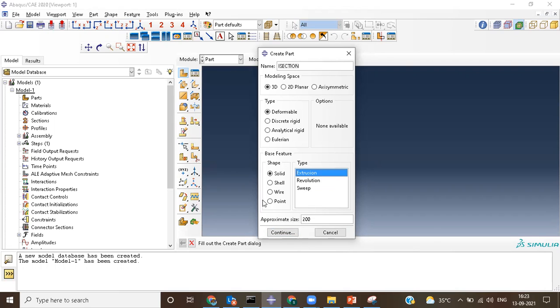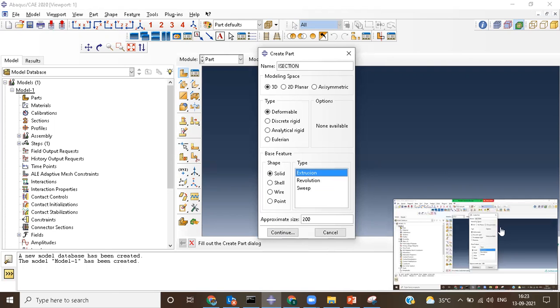Before clicking on continue, we can see one more thing called the approximate size. What is that approximate size?